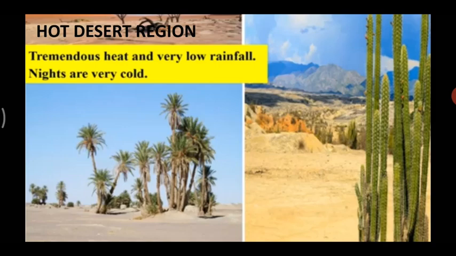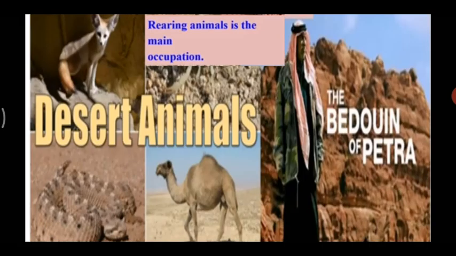And the only vegetation you will find here is the cactus, which you can see in your picture, and you can see those palm trees. They are the date palm trees. Now, which is the most important animal of the hot desert? It is the camel, because the camel can survive for days without water. And it is an important animal because it is useful for transport. Otherwise, it is so difficult to go around in the desert, right? You cannot go walking in the desert because the weather is very hot over there.